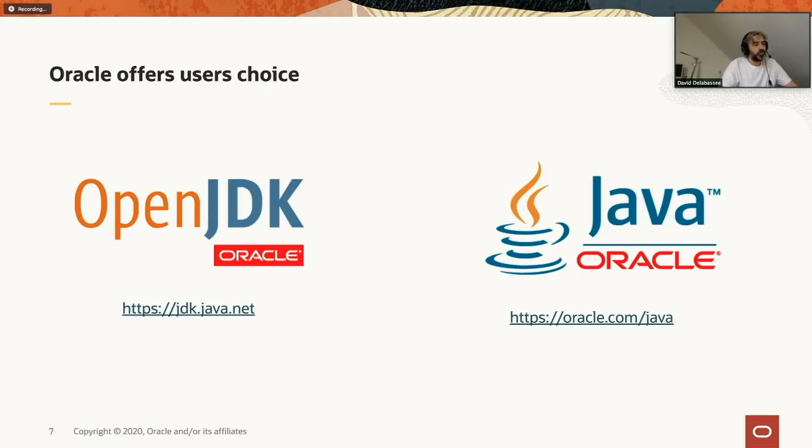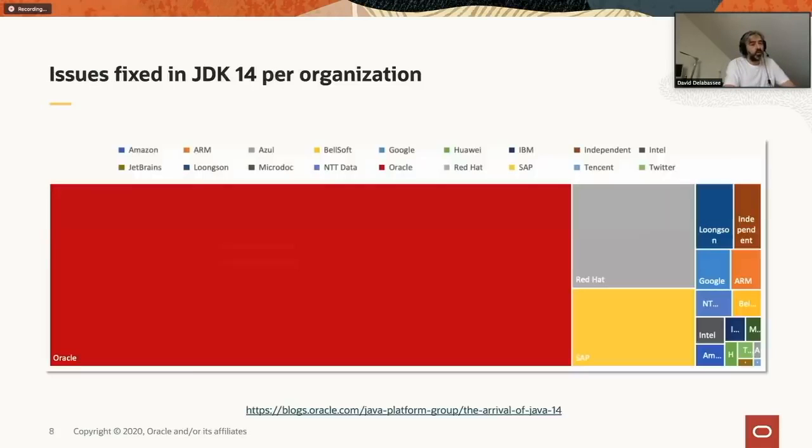If you are not able to move that quickly, Oracle also sells support for Java. That's the Oracle JDK. When it comes to buying Oracle support, there are two things that you should look at. The price of that support. Honestly, the price of the Oracle support for Java is pretty cheap, but I will let you judge that. The other thing you need to look at when you decide where to get your support for Java is the ability of the organization to actually support you.